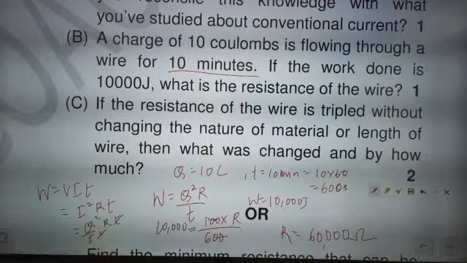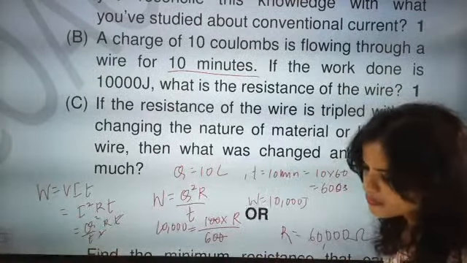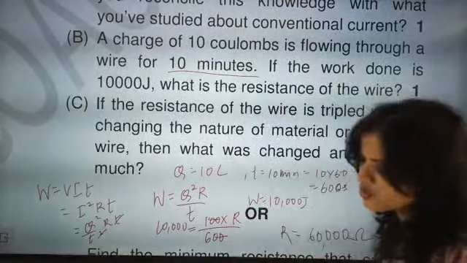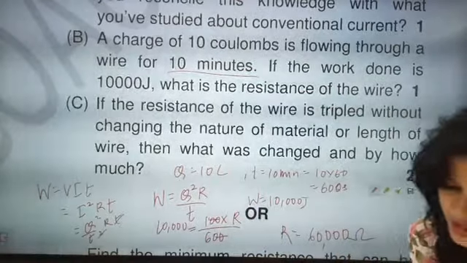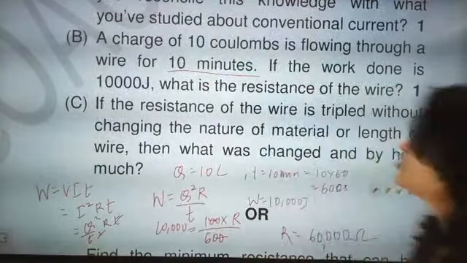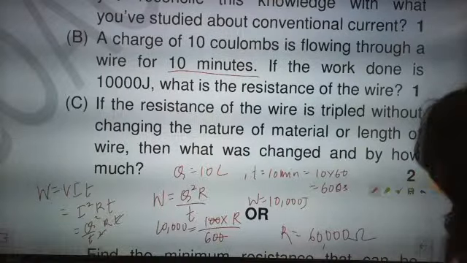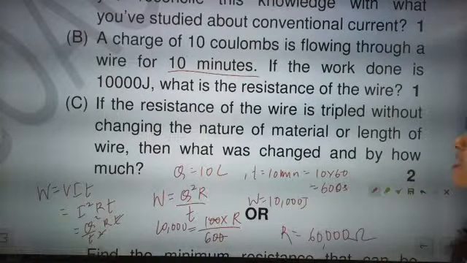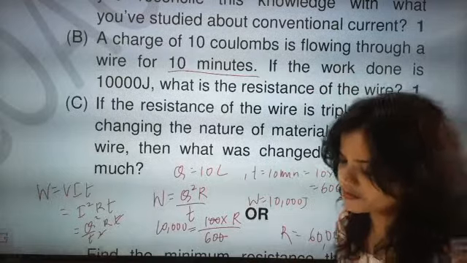Then what has changed, and by how much? If resistance is going to change, beta, then what exactly is going to change? Think very nicely and then give the answer. If the resistance of the wire is tripled without changing the nature of material or length of wire, then what has changed and by how much? Length they are not changing, please.